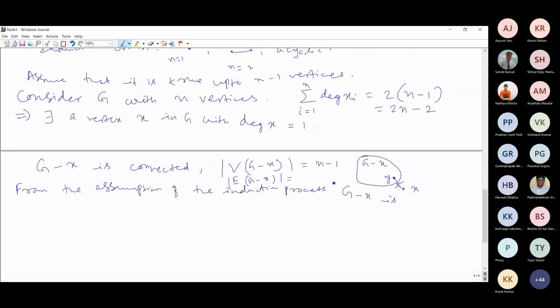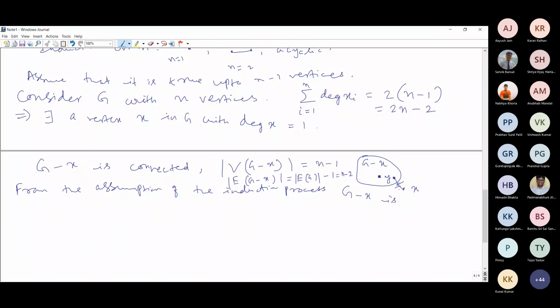The number of edges in the graph G was n minus 1, our assumption, and we are removing one edge, so we have n minus 2 edges.